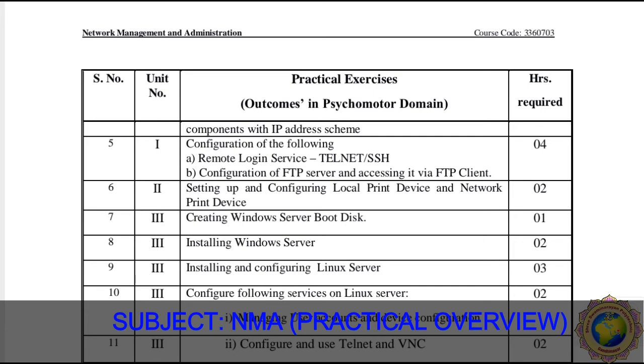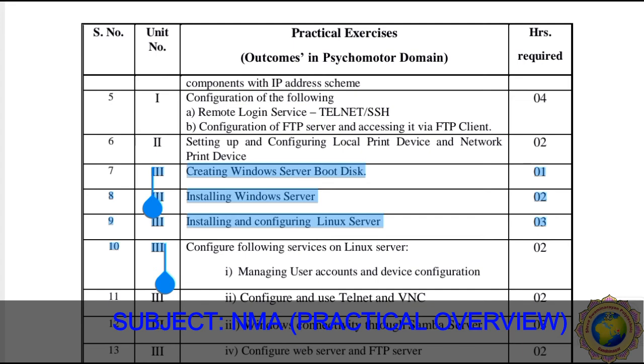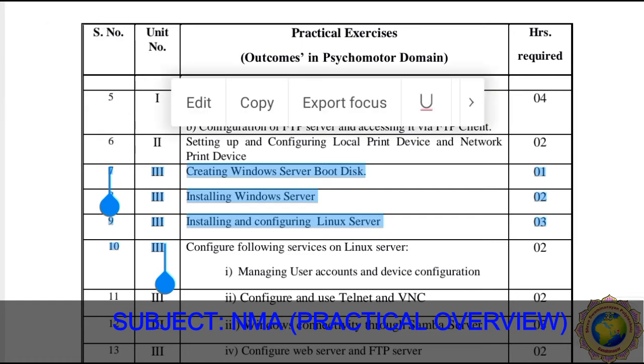Then practical number 7, creating a Windows Server boot disk. So a boot disk is nothing but a bootable disk. Then practical number 8 is installing Windows Server, and practical 9 is installing and configuring a Linux server. So first of all we have to make a Windows bootable disk, then install one Windows server, and then install one OS like a Linux server.